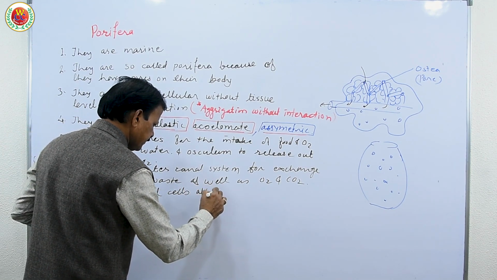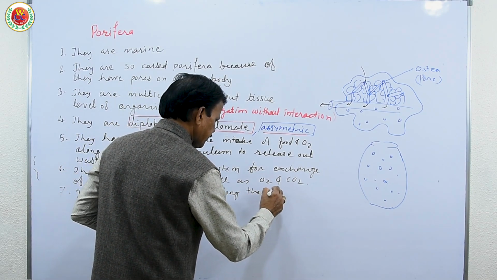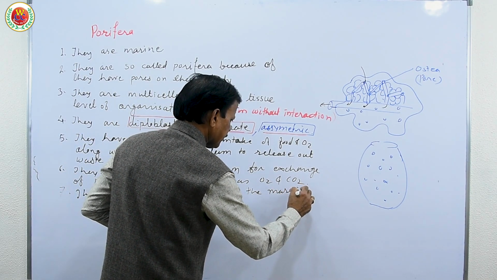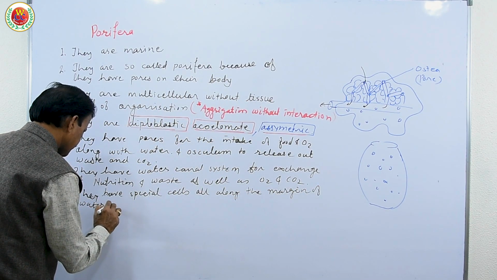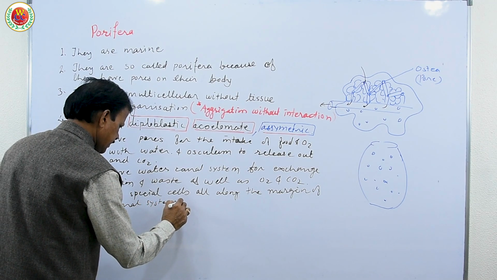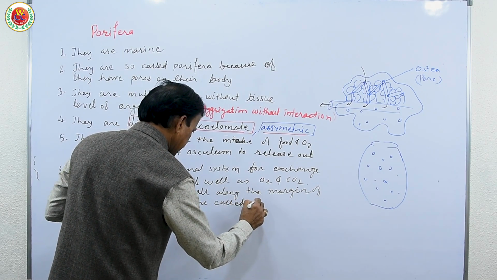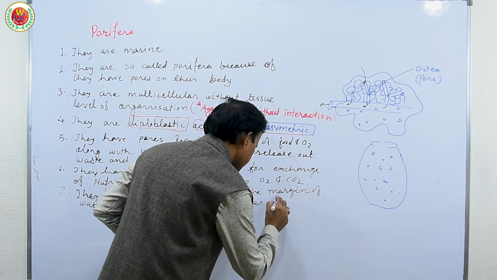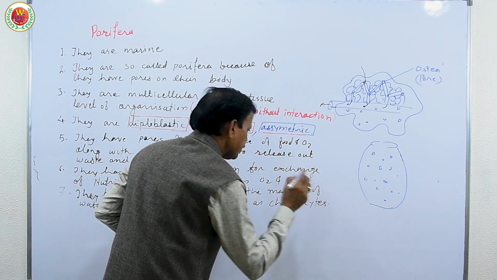All along the margin of water canal system are called as choanocytes.